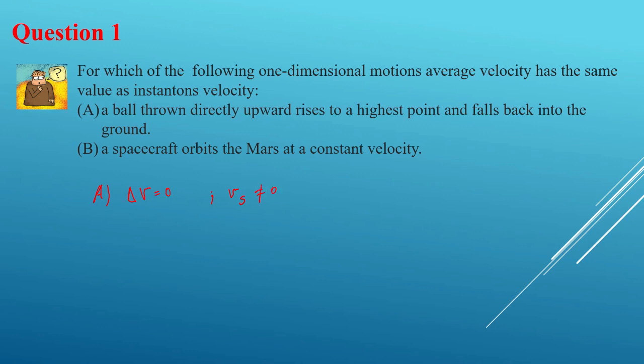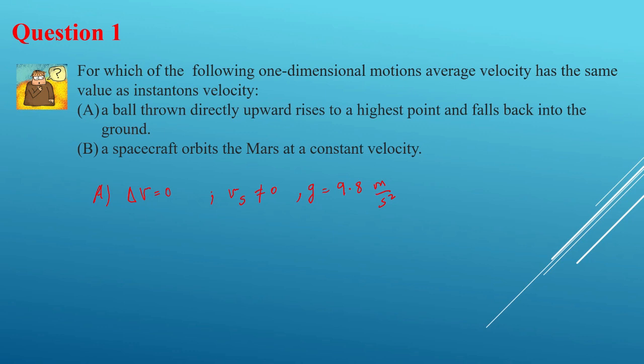Why? Because we have gravity, which we can show as g, and it's equal to 9.8 meters per second squared, right? So if I have gravity, that means I have an acceleration. So my instantaneous velocity cannot be 0, okay?